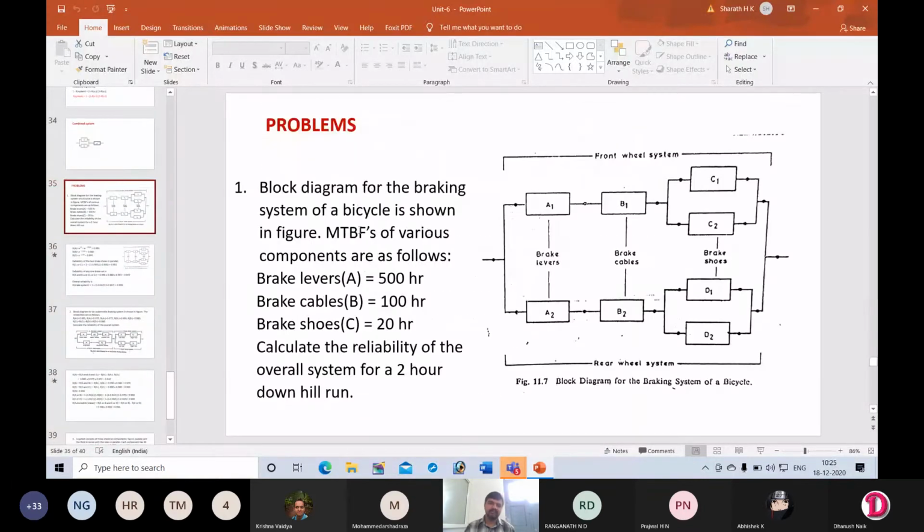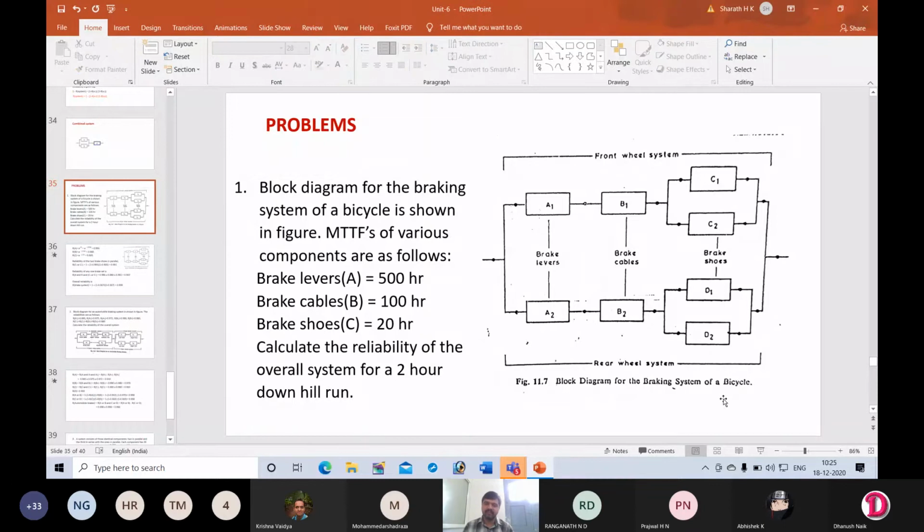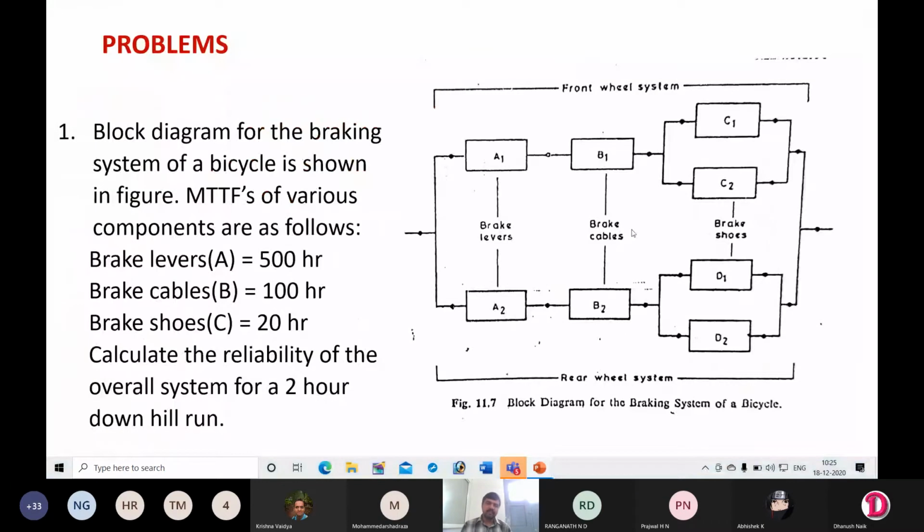Or you can consider it as MTTF. MTBF may be confusing, so consider it as MTTF itself, since we have an equation for MTTF. So this is the braking system. It consists of brake levers, brake cables, and brake shoes. They have given the mean time to failure.